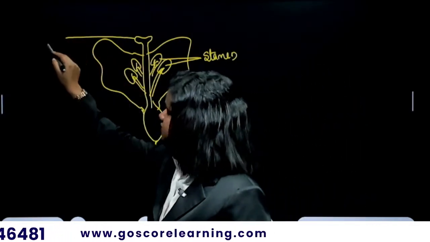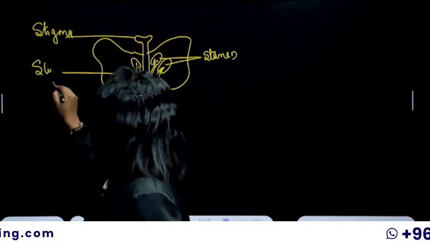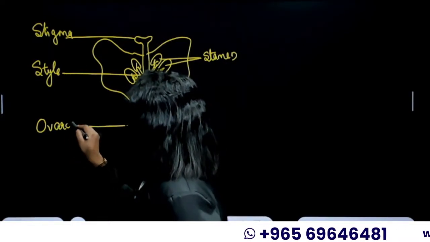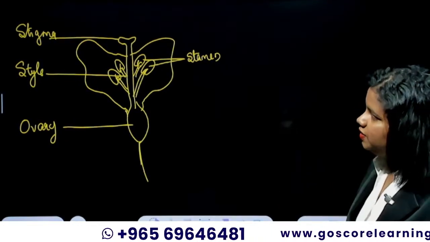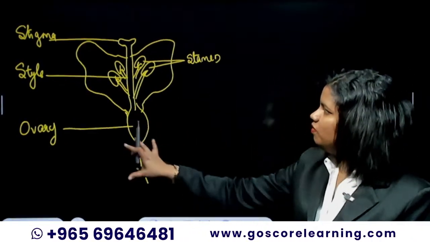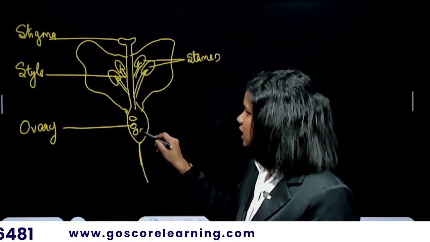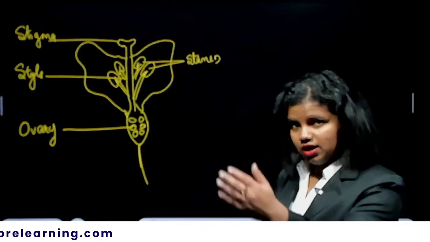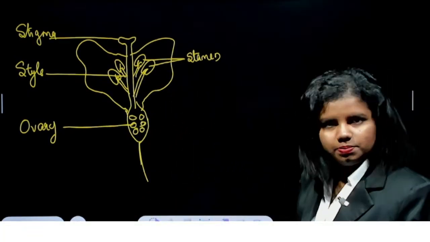You can call this the stamen, which is the male reproductive part. You can mark stigma, style, and the ovary. That's the female reproductive parts. So let it be there. And from there, what all will be happening? The ovary is the part which is the future fruit, inside which you can see ovules. There would be multiple or maybe single, depending on the plant. So inside the ovule is where the embryo's development will be taking place.